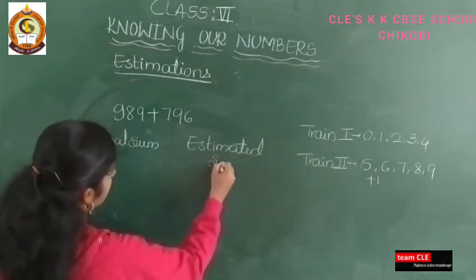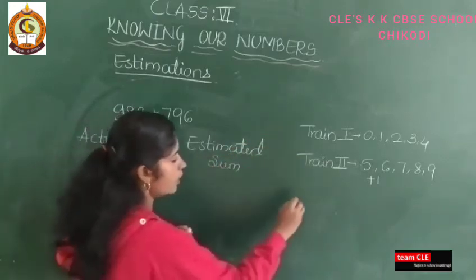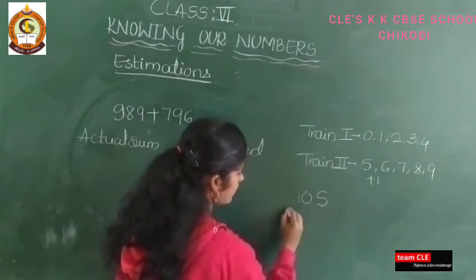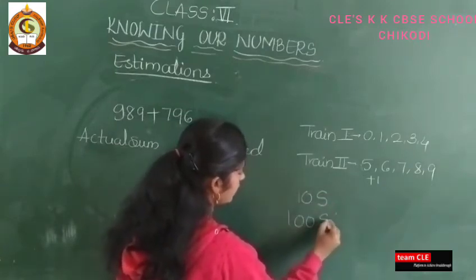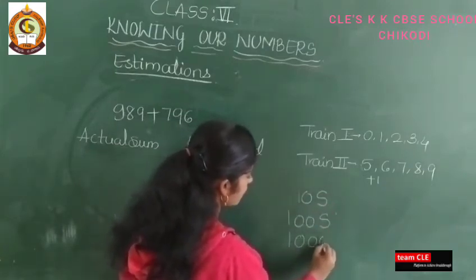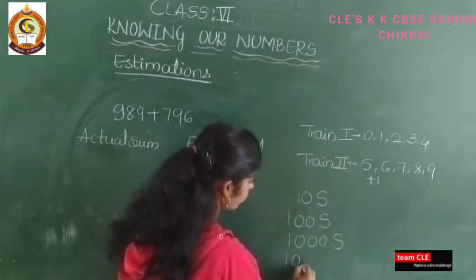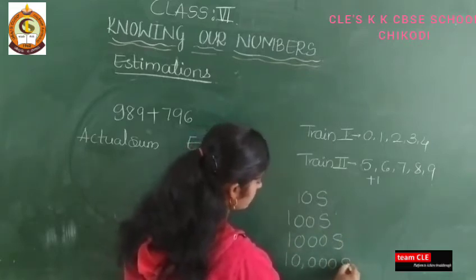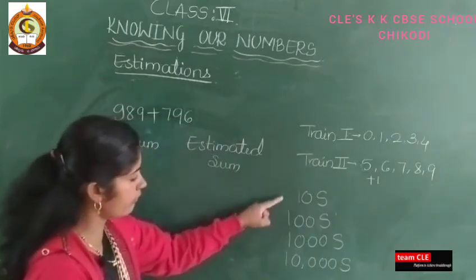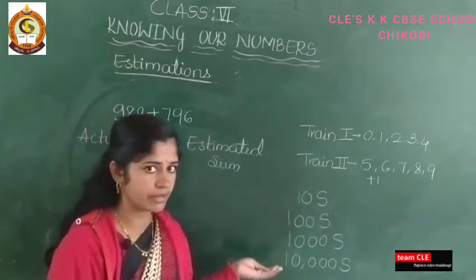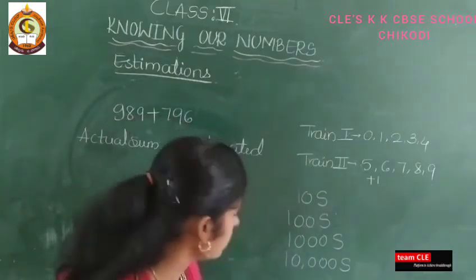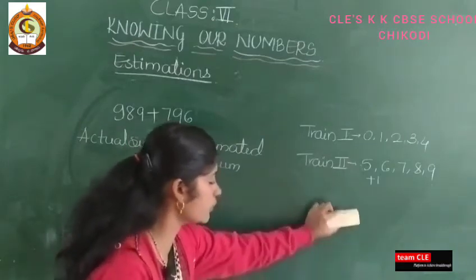In the previous class you learned how to round off to the nearest tens, hundreds, thousands, and how to round off to the 10,000 place. You already learnt this in the previous class, but in this class also we are going to learn about this.